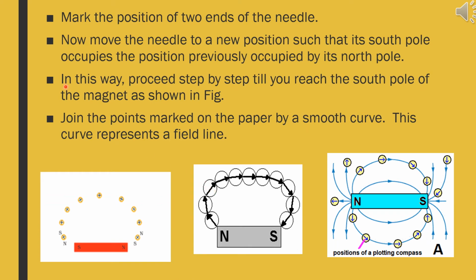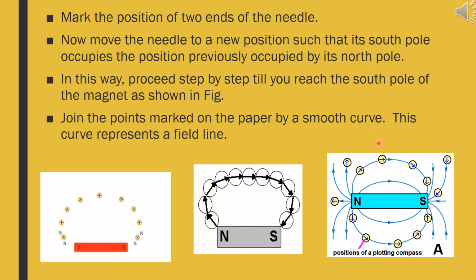Children, now mark the position of two ends of the needle and move the needle, that means compass, to a new position such that its south pole occupies the position previously occupied by its north pole. That means when you shift in such a way that the previous position of the south pole should be the north pole now. In this way, proceed step by step till you reach the south pole of the magnet as shown in the figure. Join these points marked on the paper by a smooth curve.